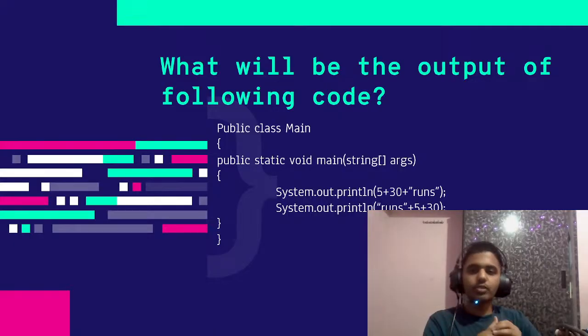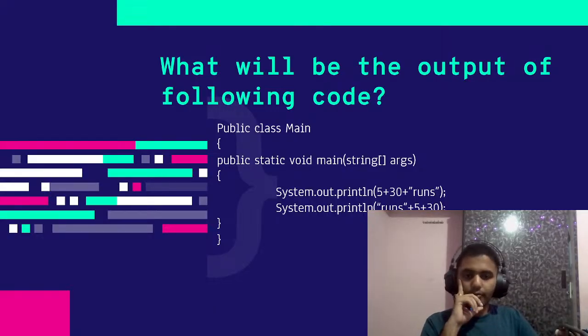So let's see the next question. What will be the output of the following code? This type of question you get a lot during interviews. Try to see first if there are any errors in the syntax, because many times they put syntax errors into it, and you try to solve the whole code taking your time, but there are syntax related issues. So go for the syntax error first. Here there are no syntax errors. We can make sure of that.